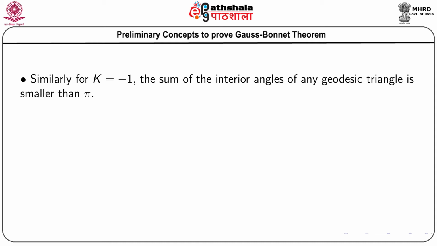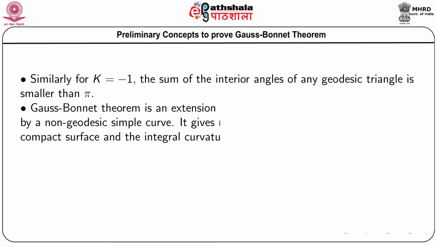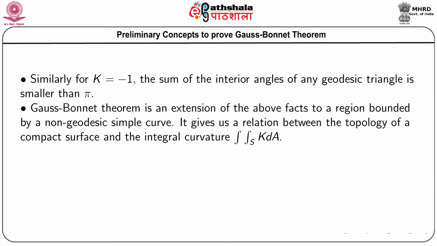Similarly, for K equal to minus 1, for hyperbolic types of surfaces, the sum of the interior angles of any geodesic triangle is less than pi. So, the Gauss-Bonnet theorem is an extension of the above facts to a region bounded by a non-geodesic simple curve.